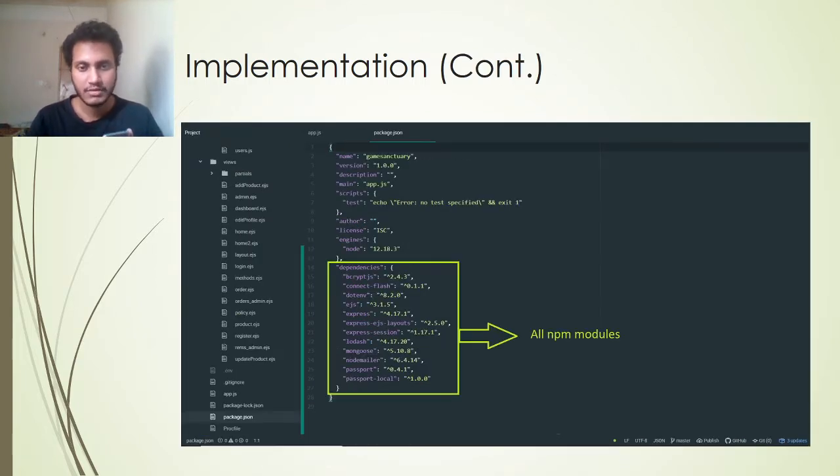These are the important npm modules that I used in my project. Bcrypt.js is used for hashing and salting passwords. Connect-flash is used for showing flash messages. dotenv is used for environment variables. EJS is used as a templating engine, Express is used for routing, and Lodash is used for string manipulation.